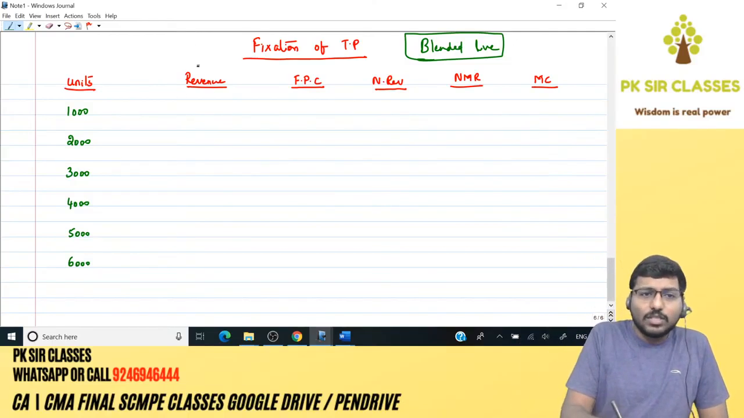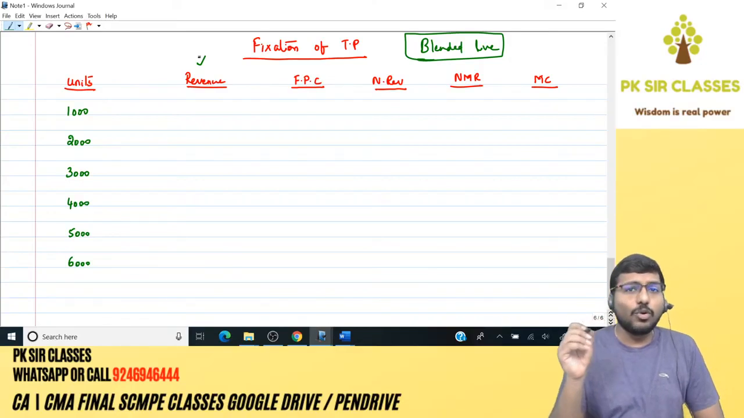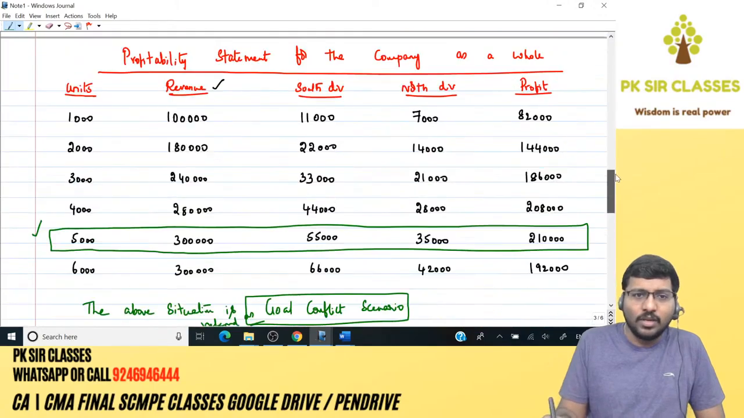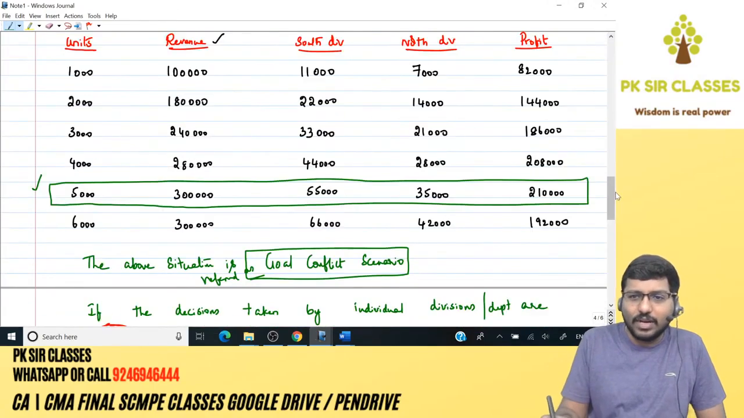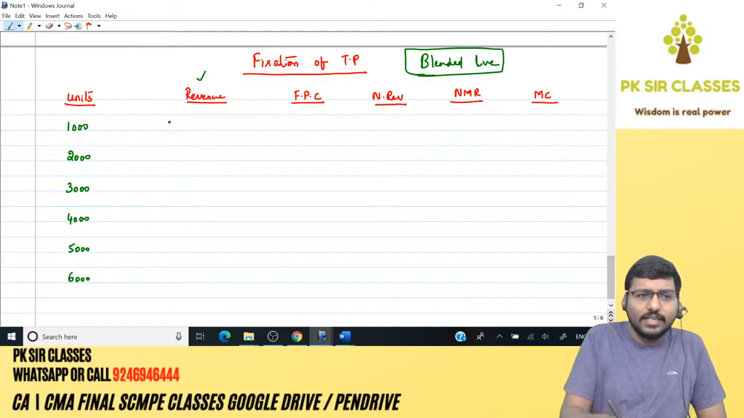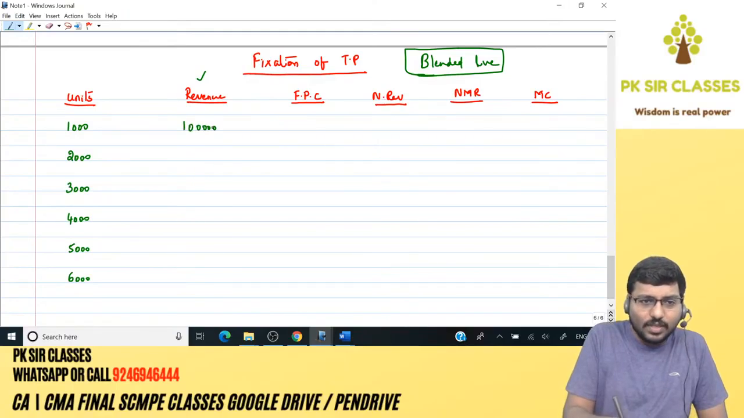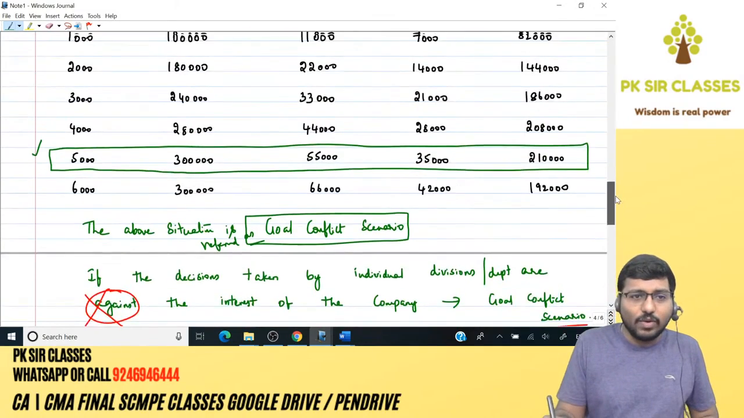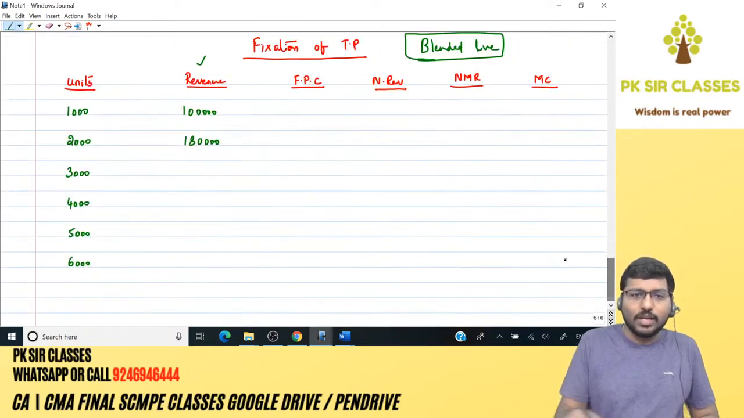Coming on to revenue. Now, what is the revenue here? I'm talking about real sales or real revenue. What is the real revenue? We know it already. This one, right? So 1 lakh, 1 lakh 80, revenue of the receiving division, correct? That's the real sales. 1 lakh, 1 lakh 80. What else have you got? 2 lakh 40, 2 lakh 80.